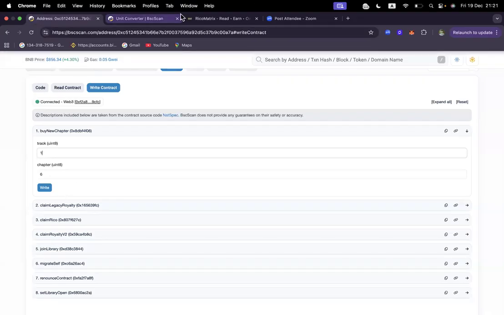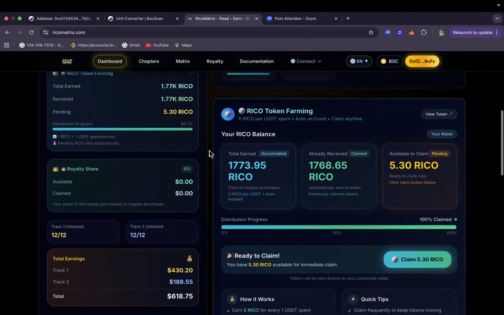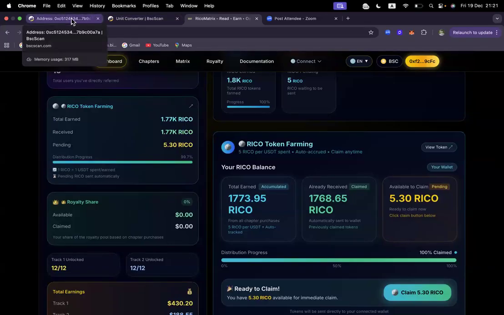This is what it's saying. This website is only mirroring what is happening on the blockchain. There is no magic in the background that is inflating the figures. All these figures you are seeing are on the blockchain, live and direct.